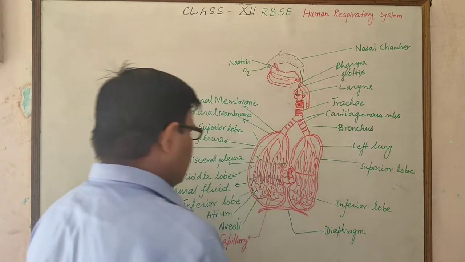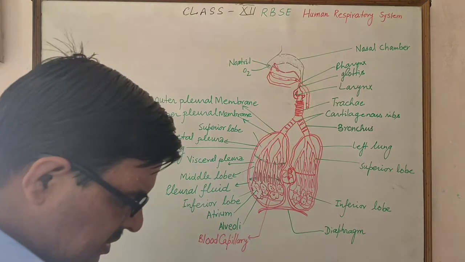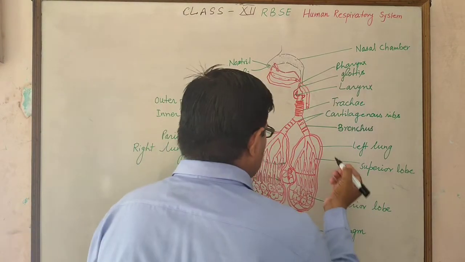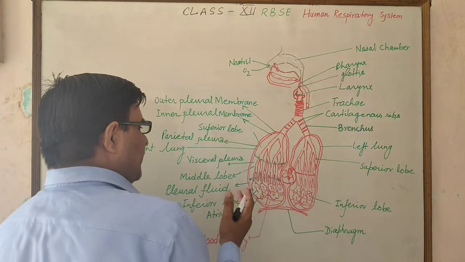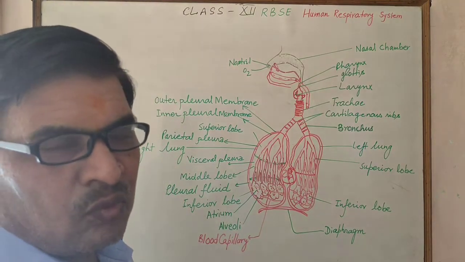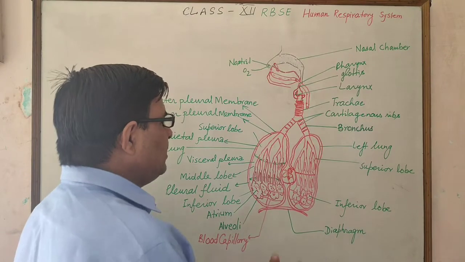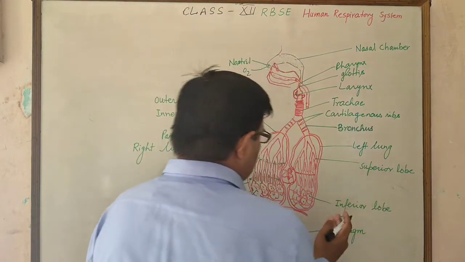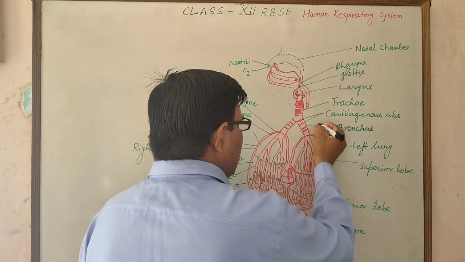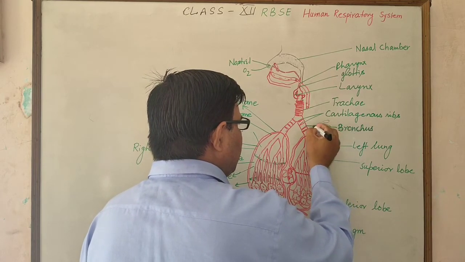This diaphragm is attached to the ribs at the lateral side and the vertebrae at the dorsal side. This is the dorsal side where the vertebrae are present.